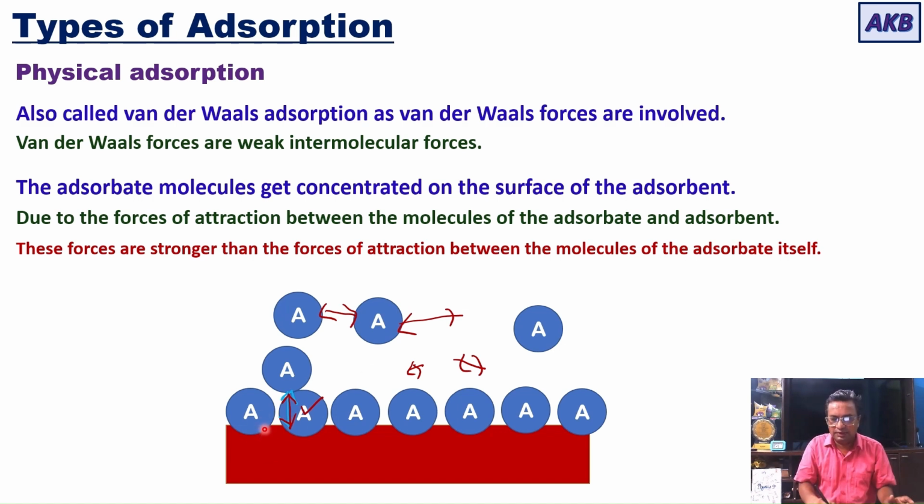And when you have one layer of those molecules, there will be a second layer, then there will be a third layer. That means physical adsorption can result in multiple layers of the adsorbate. So I hope the concept is clear to you. If you have any doubts, please mention them in the comment section.